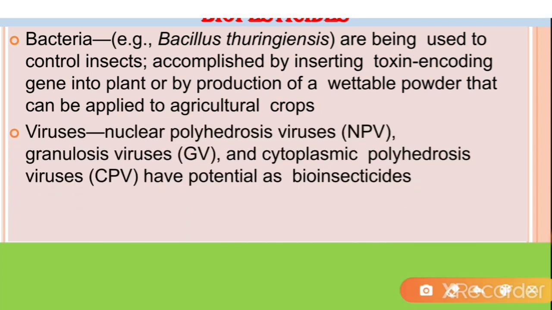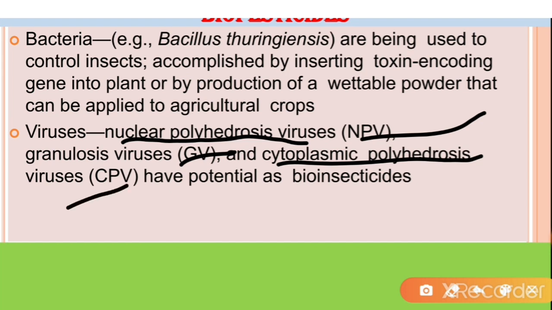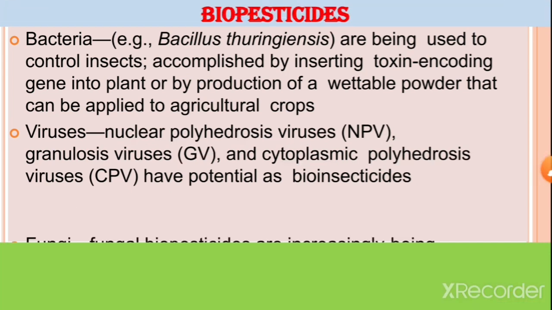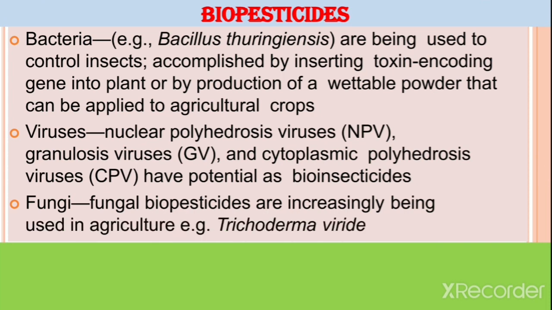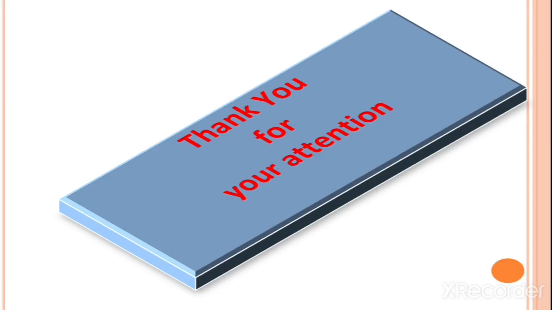Viruses, that is nuclear polyhedrosis viruses (NPV), granulosis viruses (GV), and cytoplasmic polyhedrosis viruses, have potential as bioinsecticides. Fungal biopesticides are increasingly being used in agriculture. Example, Trichoderma viride. So microorganisms such as bacteria, viruses, and fungi are used as biopesticides.